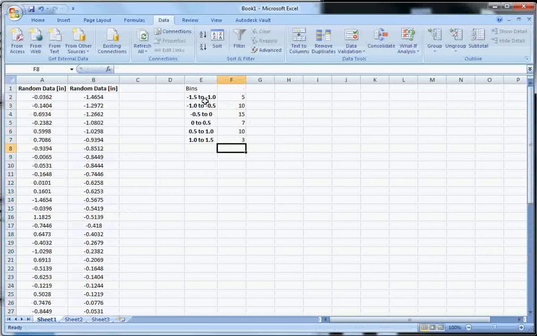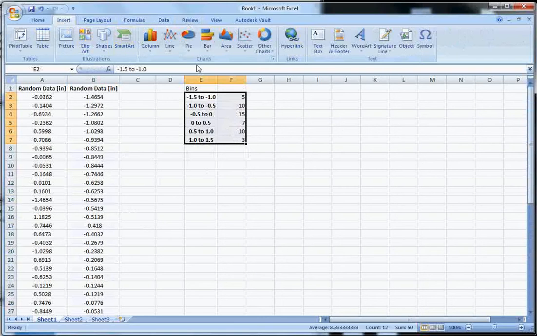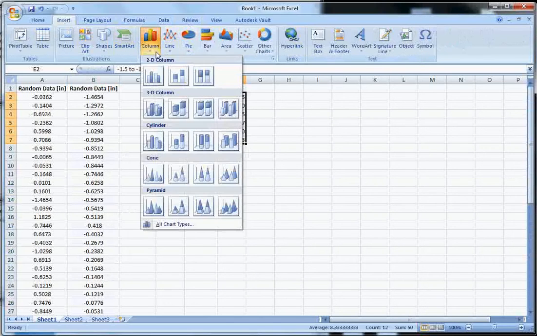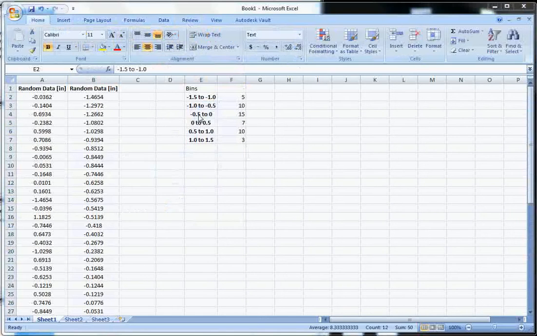So now we would like to plot this. What we can do is go ahead and select this data set. This is just going to be a label on the x-axis, and this is just going to be the count. What we want to generate is a column plot. So let's go to Insert, and we want columns. We want to make a column plot with this data, but the columns in a histogram do not have any space in between them. In other words, for this to be meaningful, we need a continuous data set.